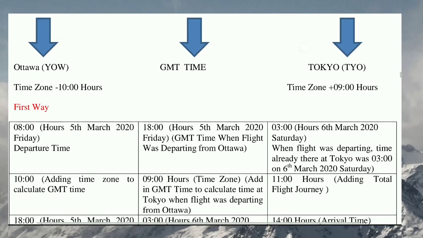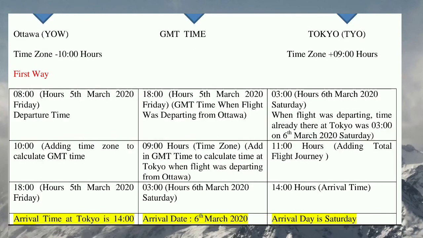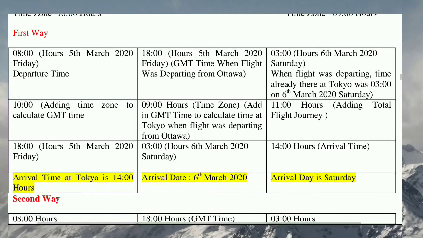In the question you already know the total flight journey is 11 hours. So in the local time of Tokyo, you have to add the total flight journey. Once you add the total flight journey, that is 11 hours, you will get the arrival time in Tokyo. So that will be 14 hours, in the afternoon. So to the 3 hours, that is early morning, you add 11 hours so that you can find the arrival time, which becomes 14 hours in the afternoon.